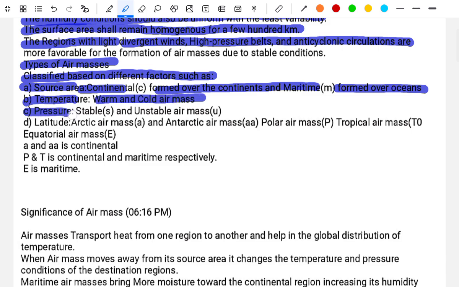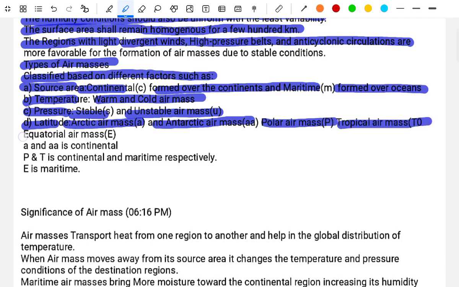C, the pressure: stable, s, and unstable, u, air masses. D, latitude: Arctic air masses, A, Antarctic air masses, AA, polar air masses, P, tropical air masses, T, and equatorial air masses, E. A is continental, P and T are continental and maritime respectively.